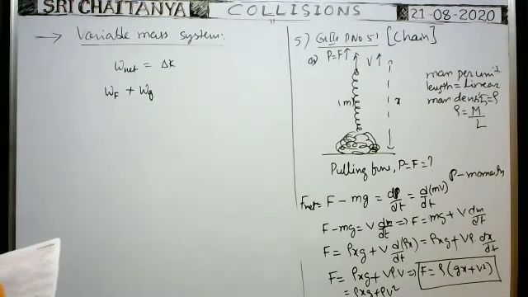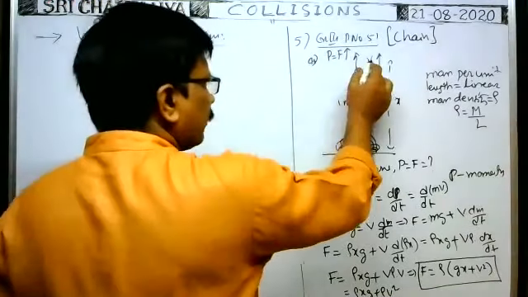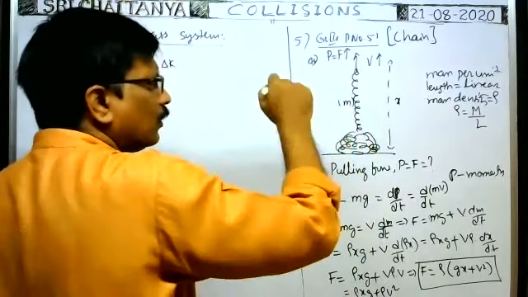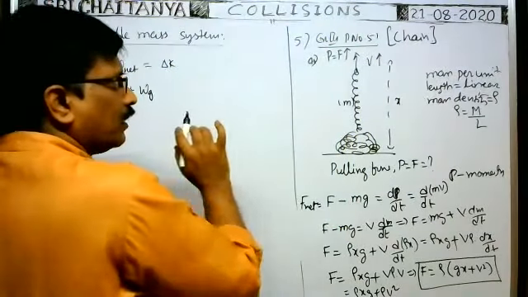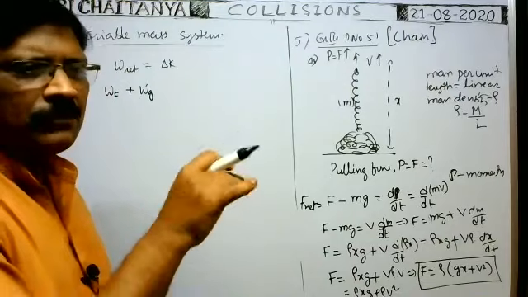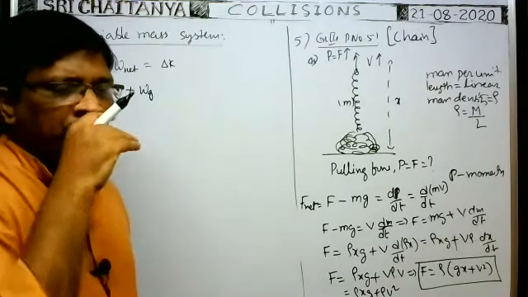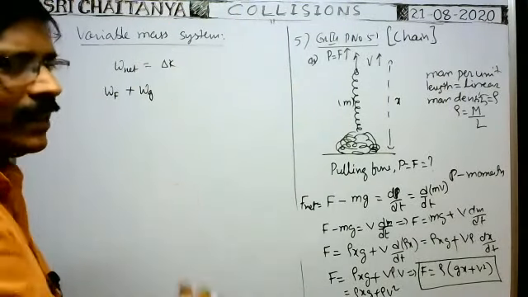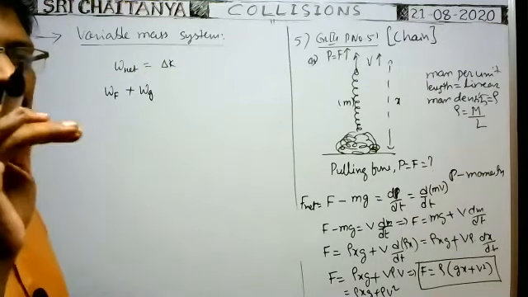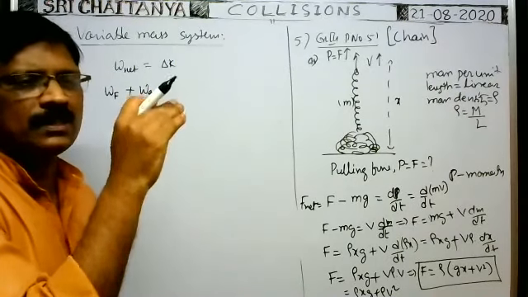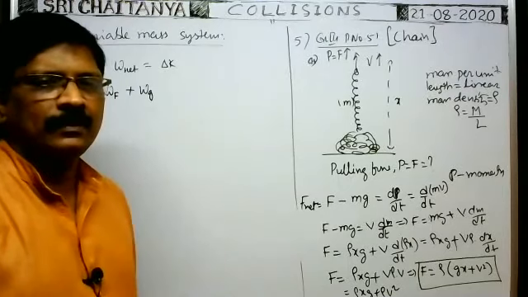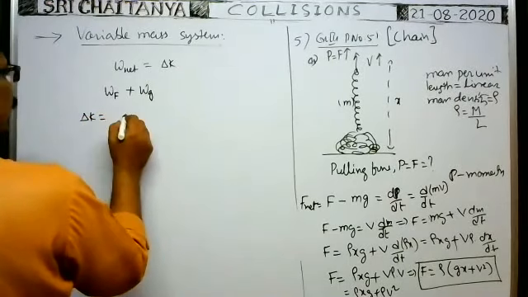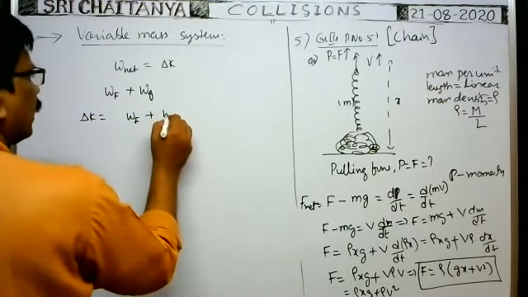But here there is a change in kinetic energy, because even though the speed remains constant, as long as the chain is pulled upwards, the mass of the chain increases. Due to that there is a change in the kinetic energy, not due to speed, because kinetic energy also depends on the mass. Therefore, change in kinetic energy delta K is equal to work done by applied force plus work done by gravity.